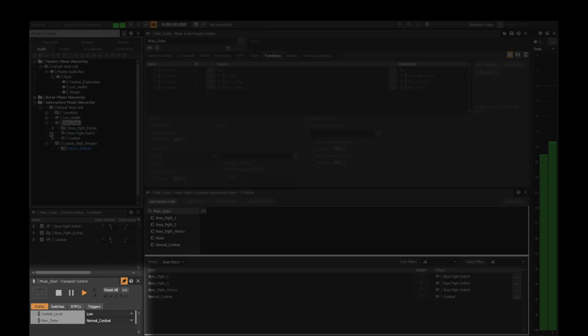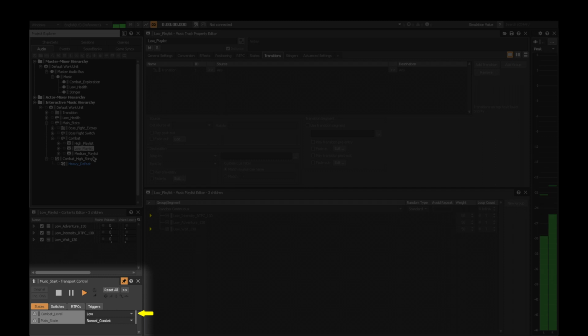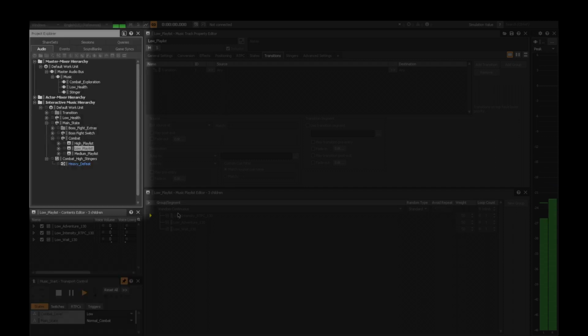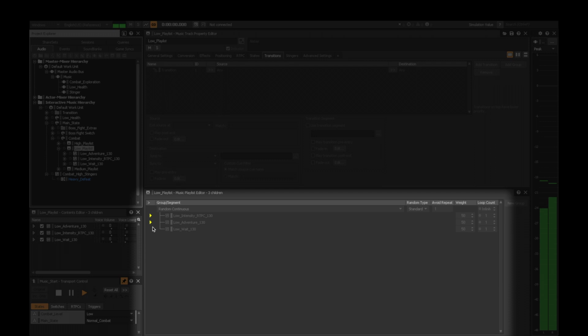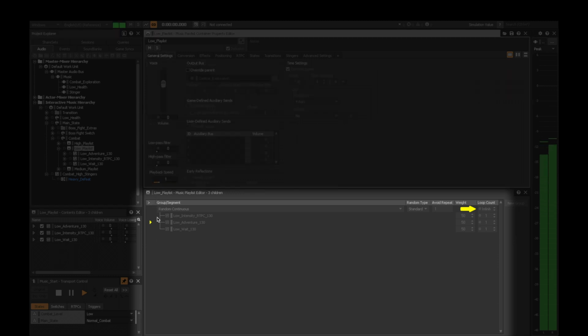What Wwise is playing right now is being dictated by the main state and the combat level state. In the Project Explorer, you can see that leads to the main state switch, to the combat switch, and then finally to the low-level playlist. This playlist contains a random continuous group with 3 equally weighted segments. The random continuous group is set to loop infinitely, so that when the player returns from their coffee break, the music will still be playing.